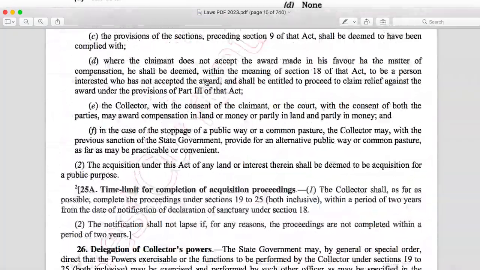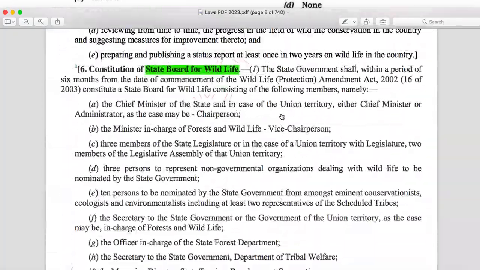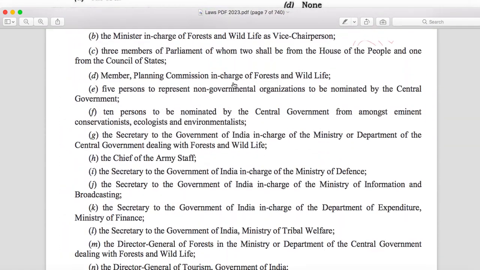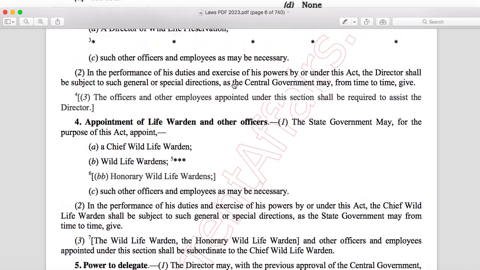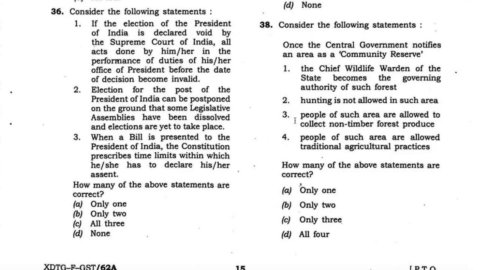Now go to page number 4 of this act. Now read the first statement: once the central government, here the term the central government is mentioned, it is not the state government, notifies an area as a community reserve, the Chief Wildlife Warden of the state becomes the governing authority of such forest. This statement is wrong, because the Chief Wildlife Warden becomes the authority when the state government notifies it.